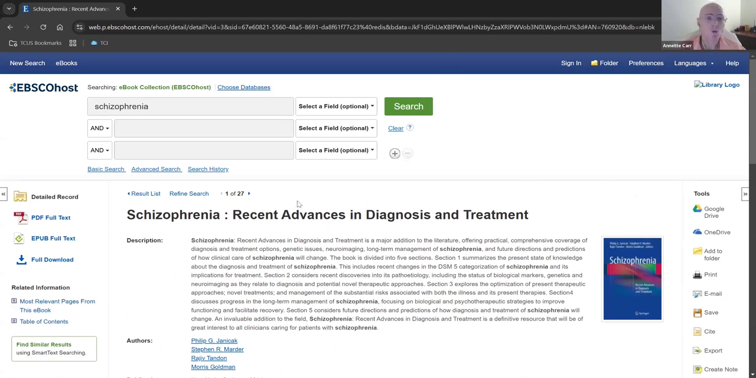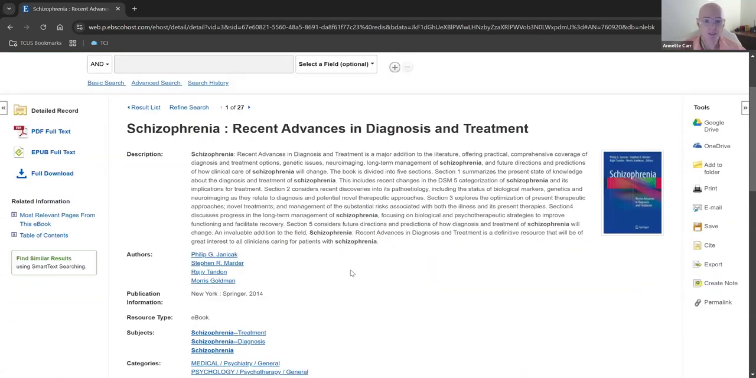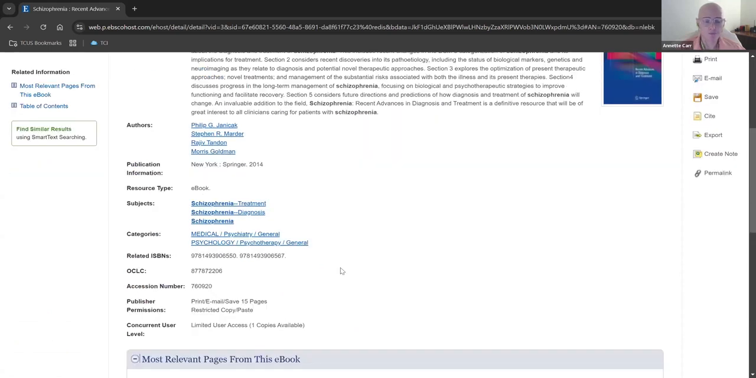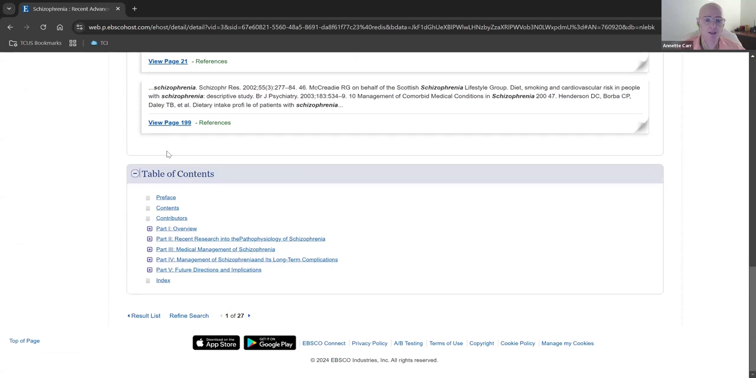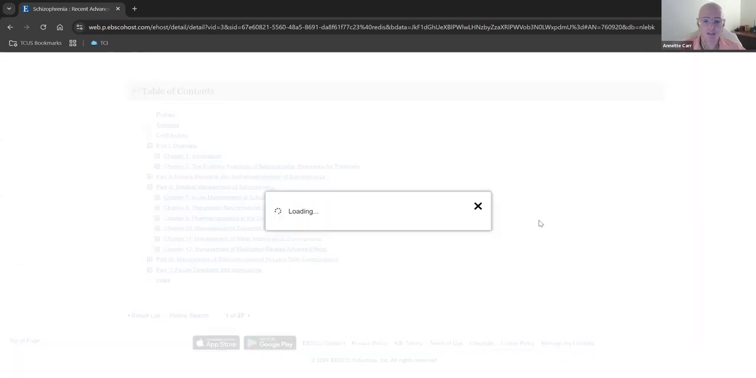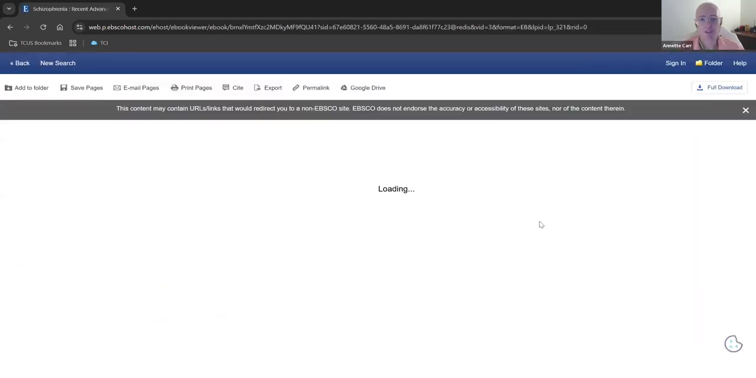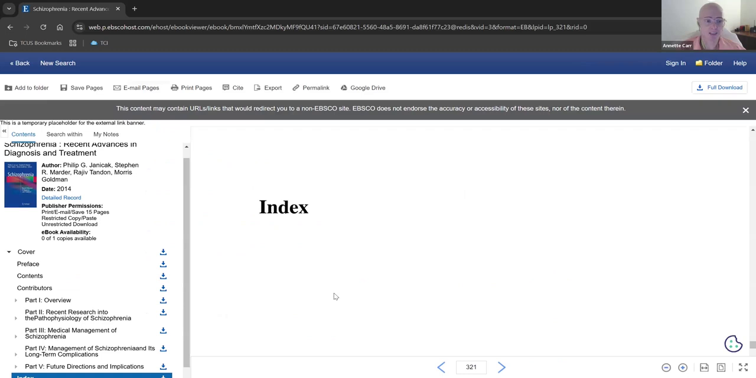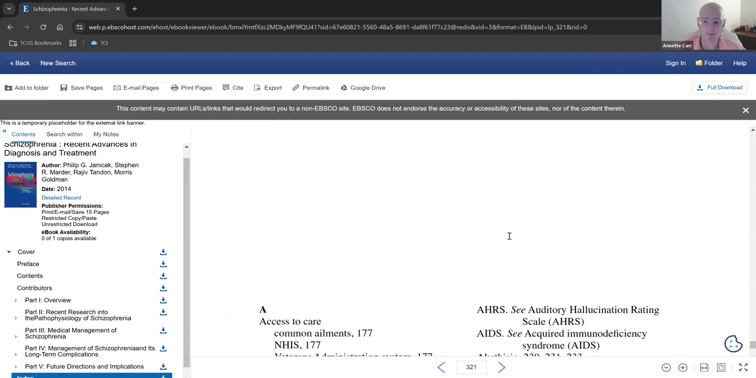Okay, so we have the synopsis here. We have all the citation information. And the actual book itself is right underneath here. Table of contents, we can open it up. We can read that way. We can go to the index. And again, once you do that, it's going to open up the full text here. And on the left-hand side will be chapters.